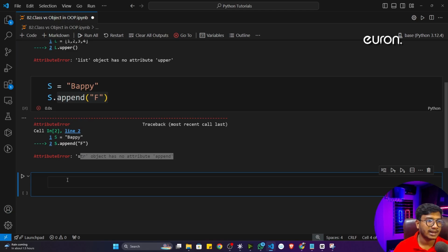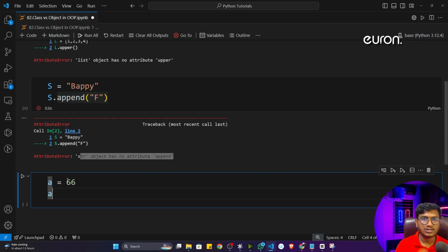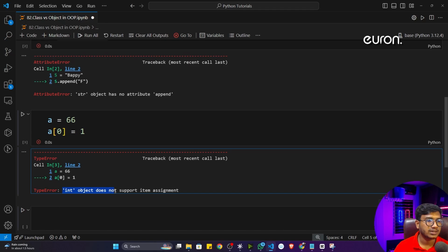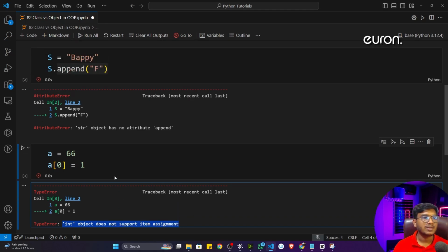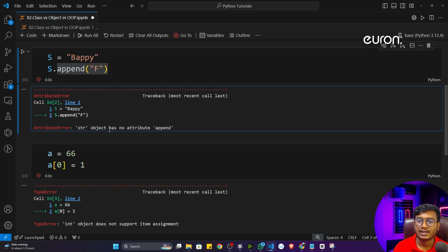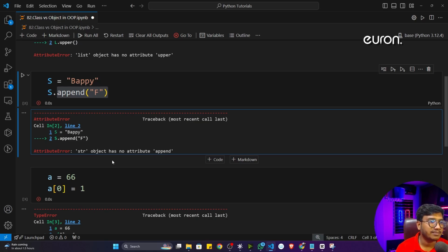Now see, if I take another data type, let's say a is equal to 66. Now if I write a index of 0 is equal to 1 and execute, I will see it throws another error: integer object does not support item assignment. That means in Python, everything is considered an object. Whatever data type you are using, everything would be considered as an object. So there is a line in Python: everything in Python is an object. That is what I just wanted to show you here.